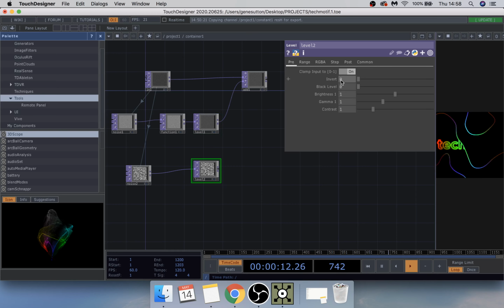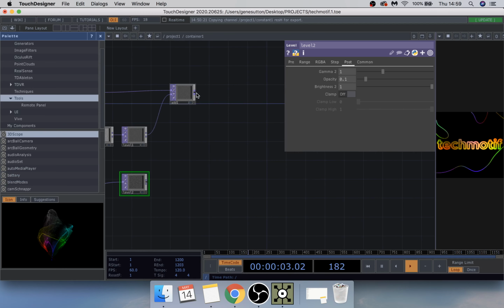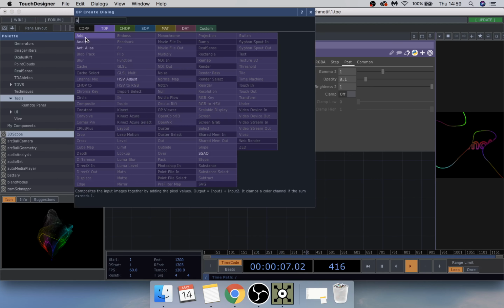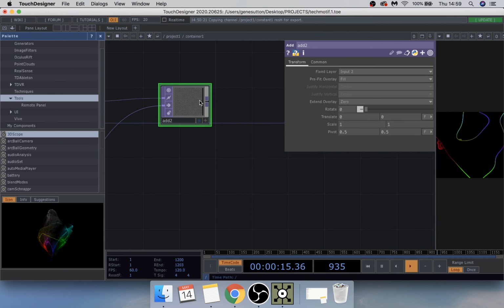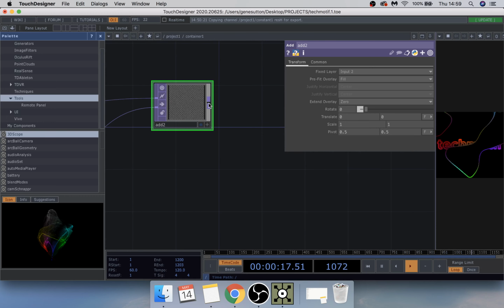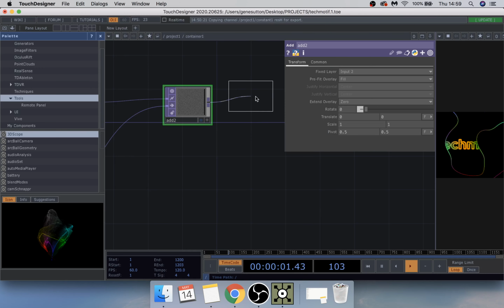This one here, the post opacity is 0.1, such as that. Then can add another add into this. There we go. And drag this one and place that into that. Like so. And then add an out here.